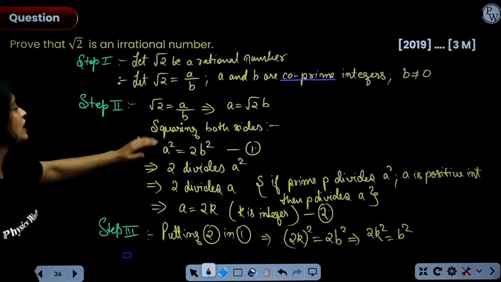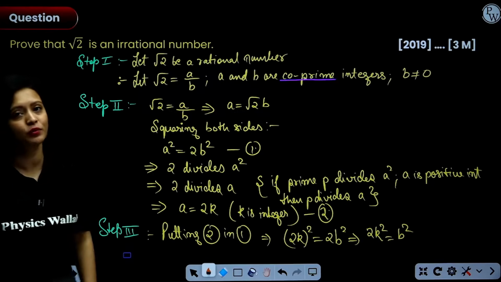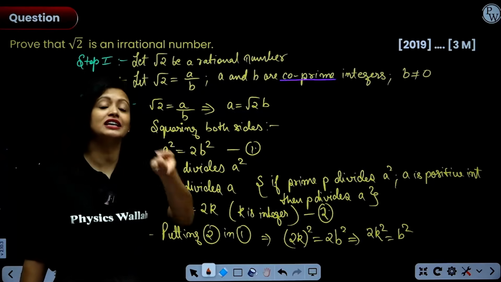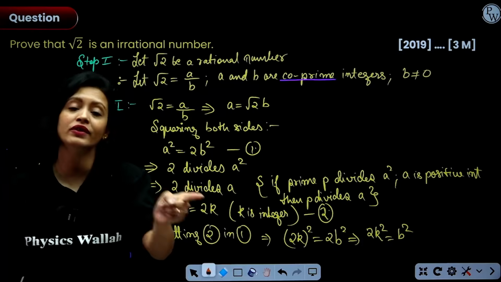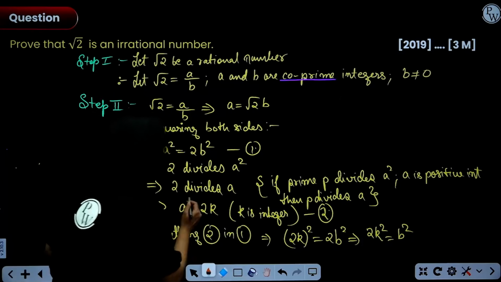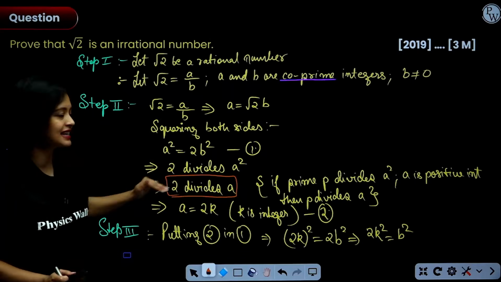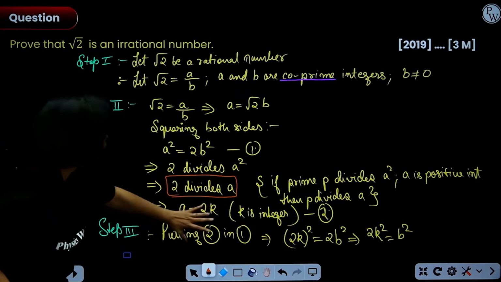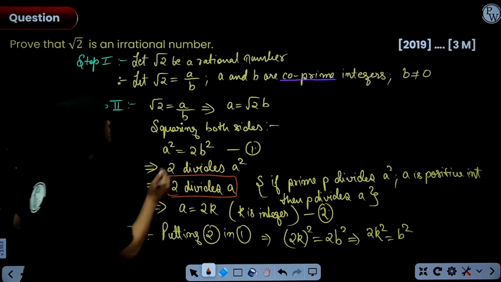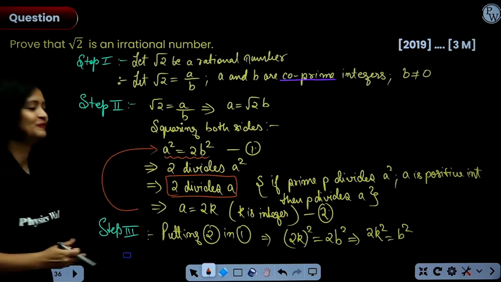Now, step 2 starts with root 2 as a by b. From there, you took the square on both the sides, and you saw that a square is equals to 2b square. Now, if a square can be written as 2 into something, that means 2 divides a square. That means 2 divides a. And if 2 divides a, that's the important part here. Now, if 2 divides a, then a can be written as 2 into something. So, 2k. So, we took that a is equals to 2k and we again put it here. Like this.